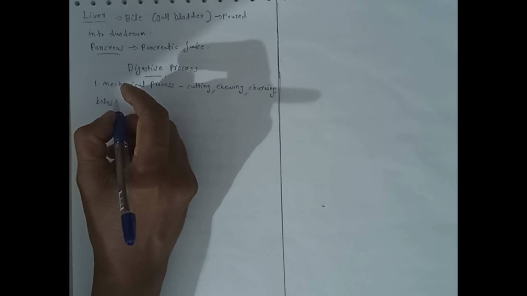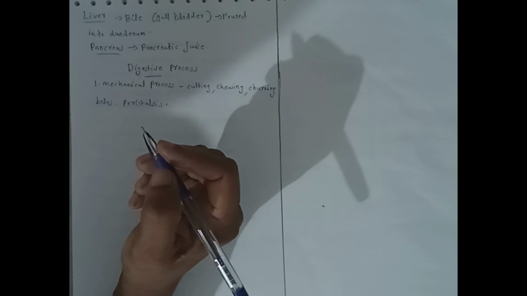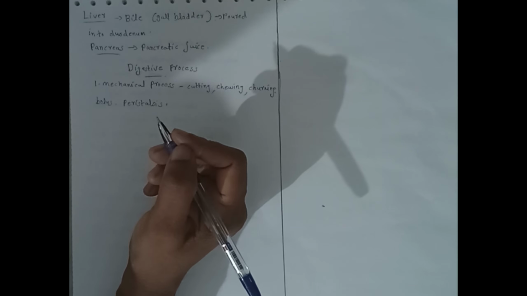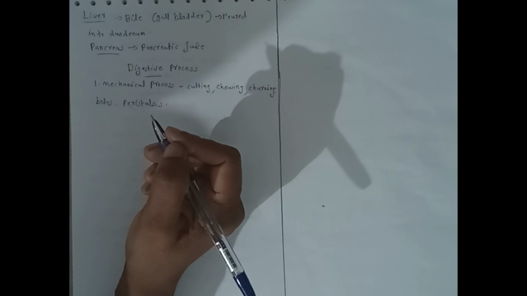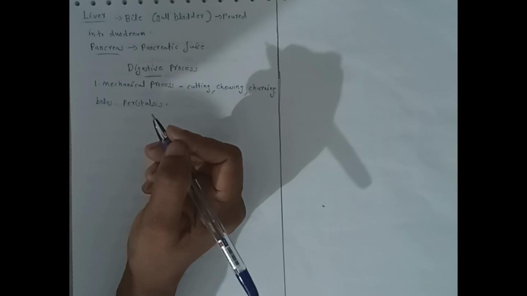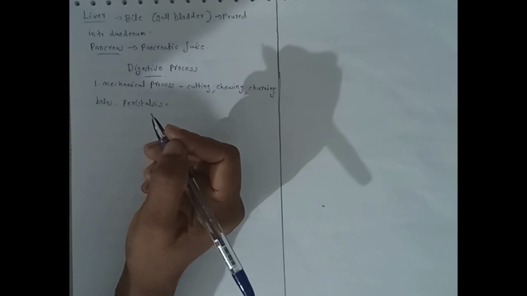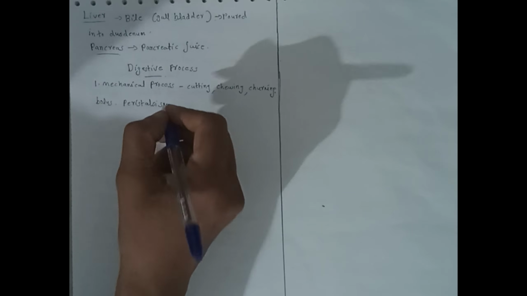The wavy movement by muscle contraction of the alimentary canal is known as peristalsis. In stomach, food is mixed with gastric juice, the secretion of the stomach, to produce a creamy chyme.